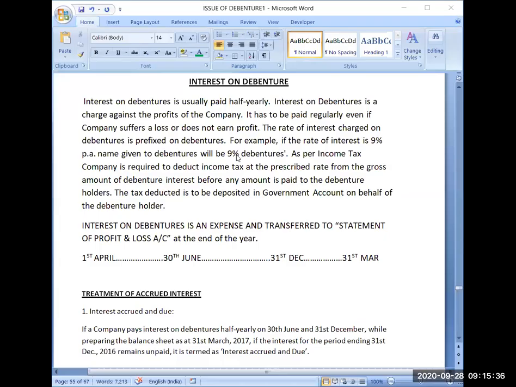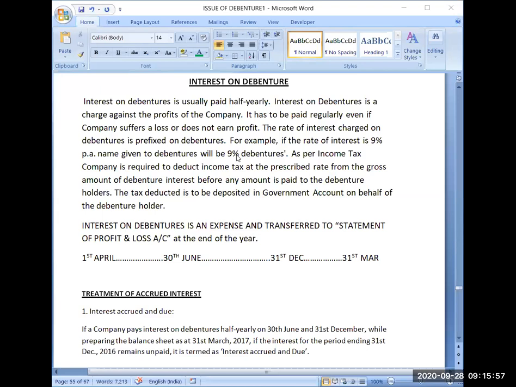Interest on debentures is just like interest on any loan. So it seems to be difficult, but it is not a difficult topic. Before we discuss interest on debenture specifically, I will focus on interest only.